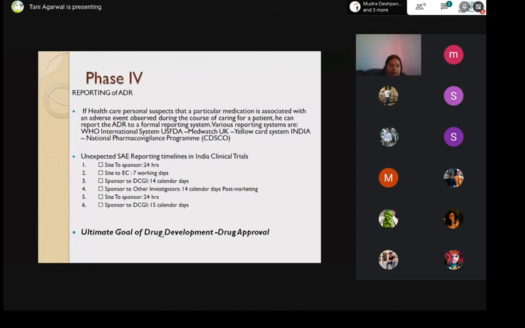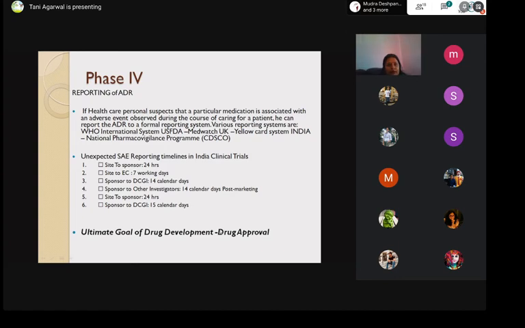It's not like we can suppress the information that, okay, somebody died during our clinical trial, we will not let the DCGI know about it, and they will not come to know. Now, this can be a serious offense, right? The ultimate goal of drug development is drug approval.